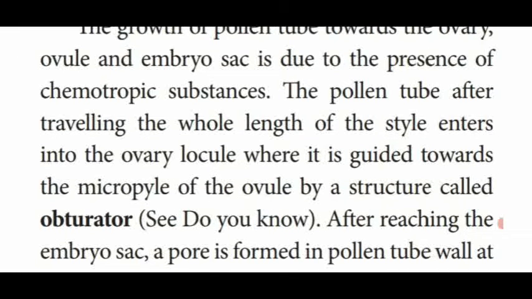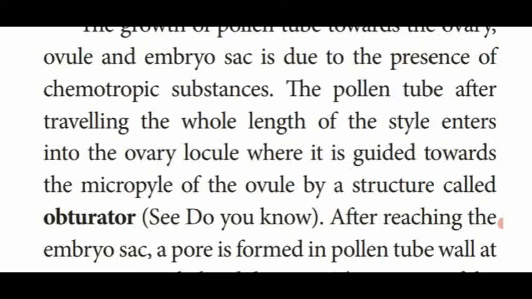The pollen tube, after traveling the whole length of the stylar region, enters the ovary locule, which is present in the micropylar region of the ovule, by a structure called an obturator.